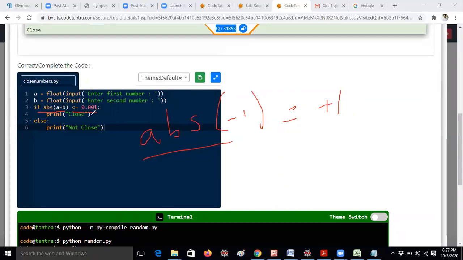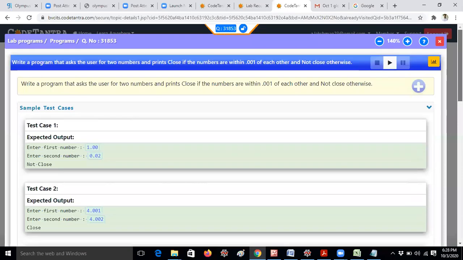For example, if the difference is 0.001, it is equal. If it is 0.000 also, it will get the close message. If the difference is, for example, 1.1 or 0.1, you will get the not close message. That is the only difference. Here, a minus b just means I am taking the difference of two numbers. According to the question they are not asking for the difference, but in the Code Tantra example I am giving it like this. I hope you understand.